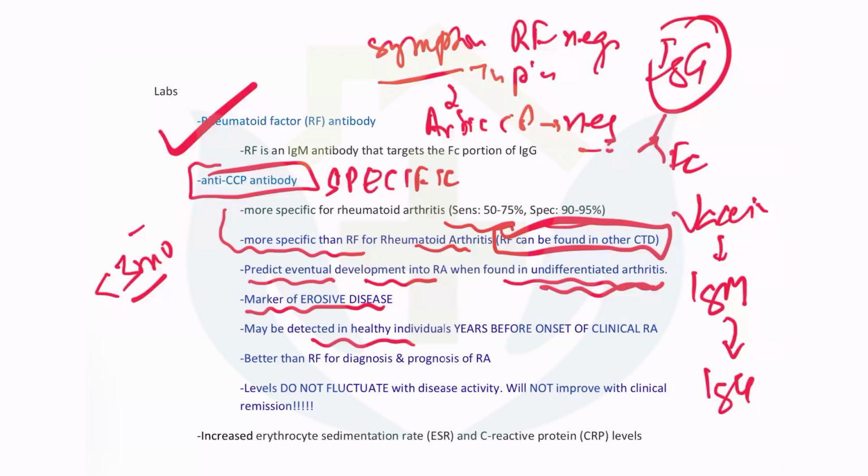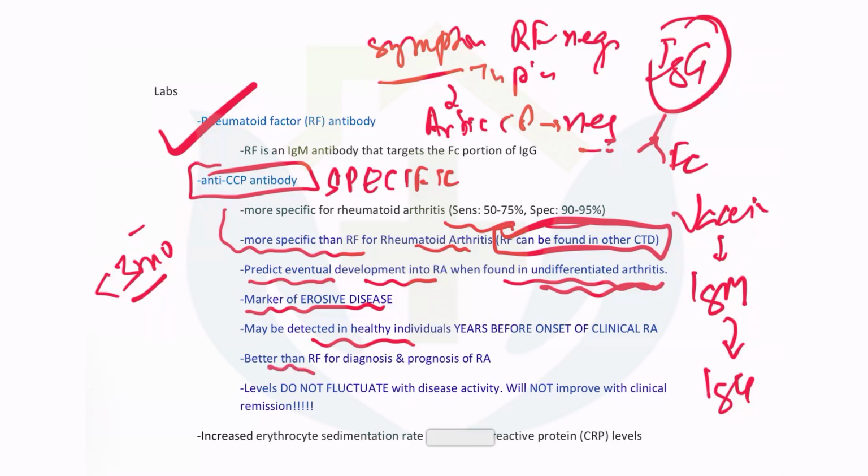It may be detected in healthy individuals much earlier than the diagnosis is made. Sometimes patients are totally asymptomatic, but because of their fatigue, because of their tiredness, sometimes people tend to get their anti-CCP levels done. And when they are positive, they can predict even 10 years in advance that this patient can go on to develop rheumatoid arthritis clinically.